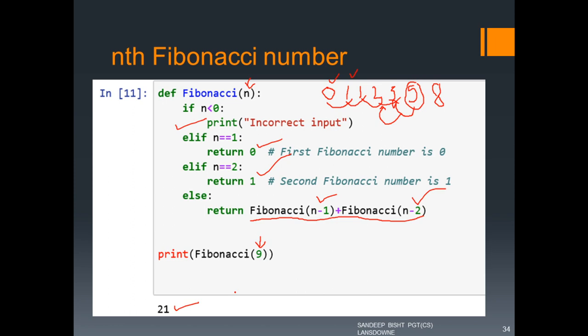this thing is clear. So here we have the base condition. Here you can see n is 1 or n is 2. So these two are the base conditions. Whichever one is encountered will get executed first. So this was the example of a recursive function, and so let's move ahead.